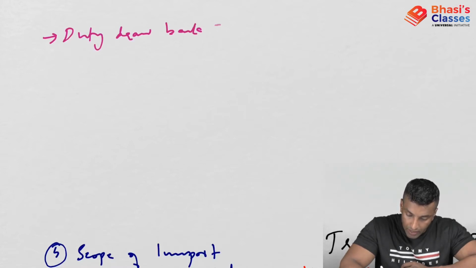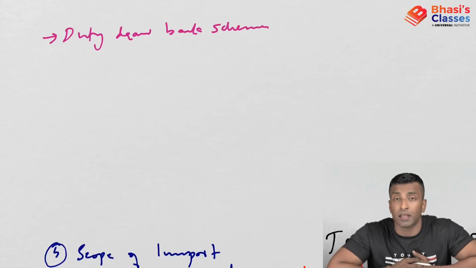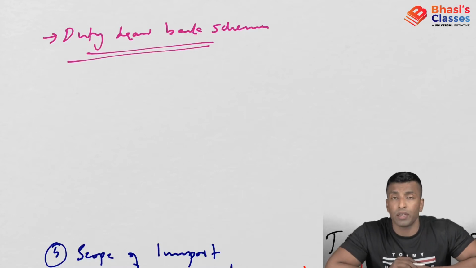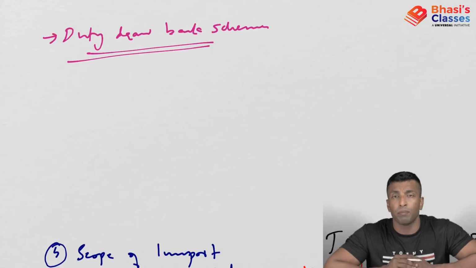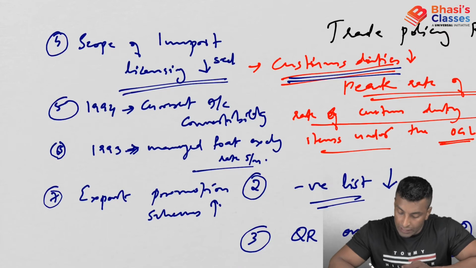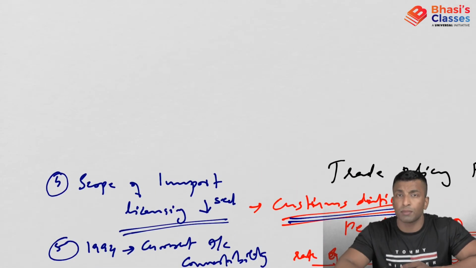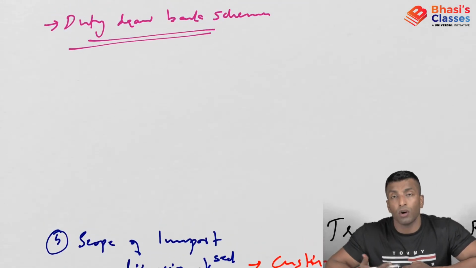Duty drawback scheme. So what is the duty drawback scheme? Actually, under the scheme, some of the customs and excise duties which are paid by the people will be reimbursed. So it is basically to promote exports, an export promotion scheme. The customs duty and the excise duty which is paid by the exporters of certain items will be reimbursed.